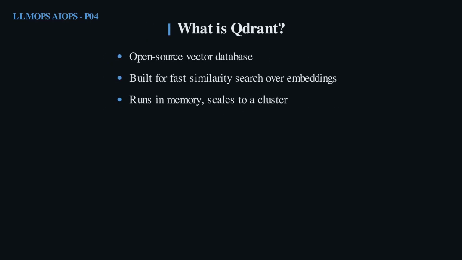So, what is Qdrant? It is an open-source vector database purpose-built for similarity search over embeddings. It handles the indexing, filtering, and nearest neighbor lookups that RAG depends on, and it runs anywhere from an in-memory demo to a large production cluster. It is one of several strong choices here, alongside pgvector, Weaviate, and Milvus.